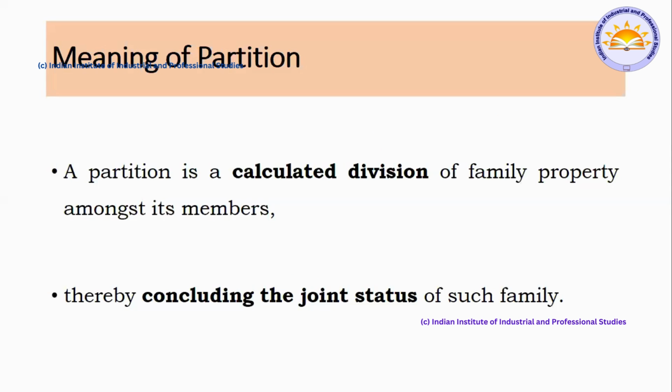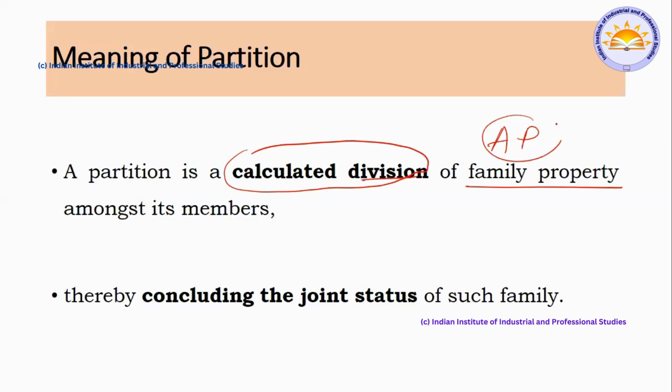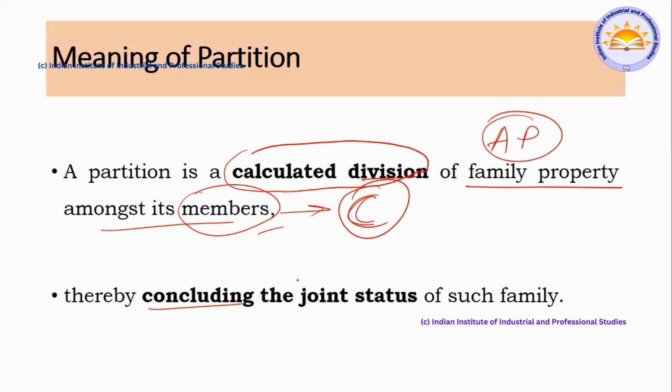Right. So what is the meaning of partition? Partition is a calculated division. See, this is the definition that you have to use. Calculated division of the family property, that is ancestral property, amongst the members. Members are co-partners, right? So you are aware of the definition of co-partners. I think it's not necessary for me to explain again. Next, concluding the joint status. They are declaring themselves that they are no more a joint entity. Correct. This is the purpose of partition.